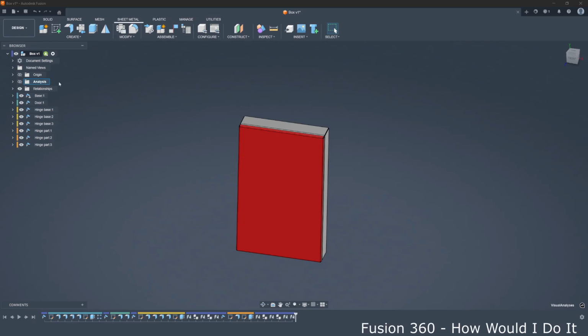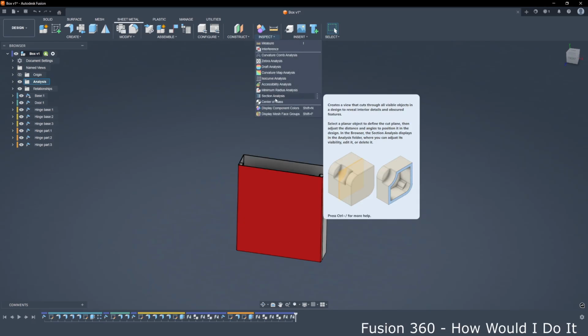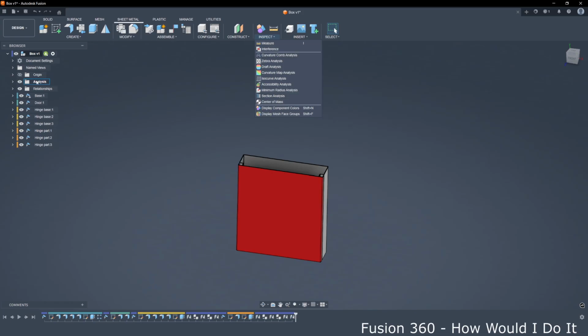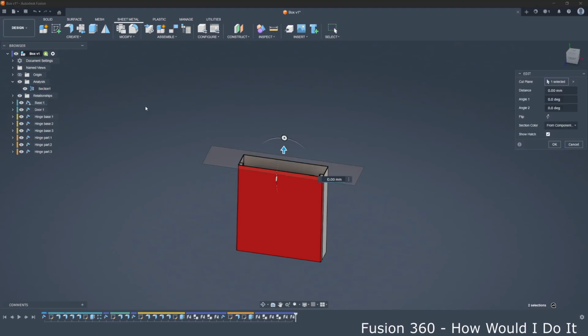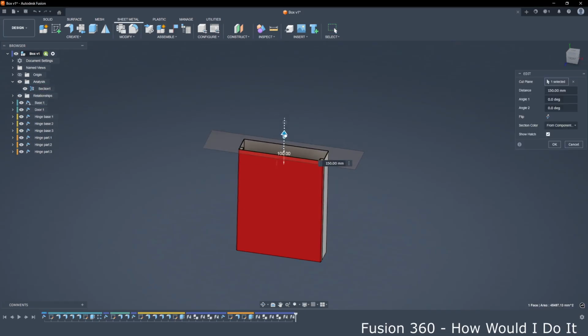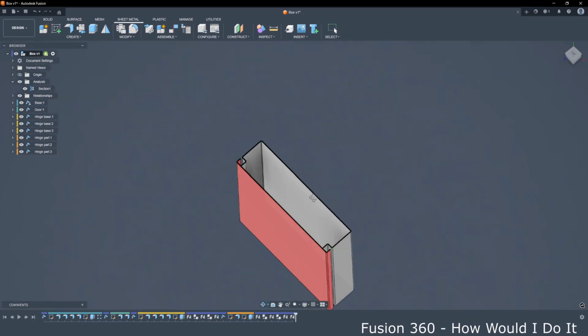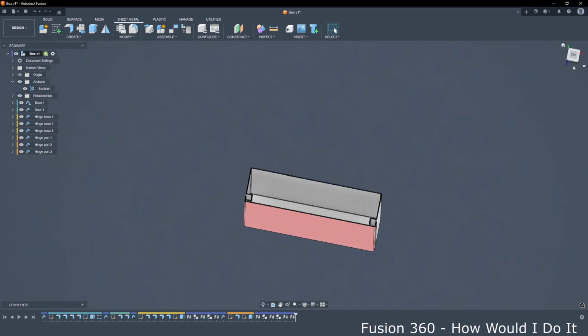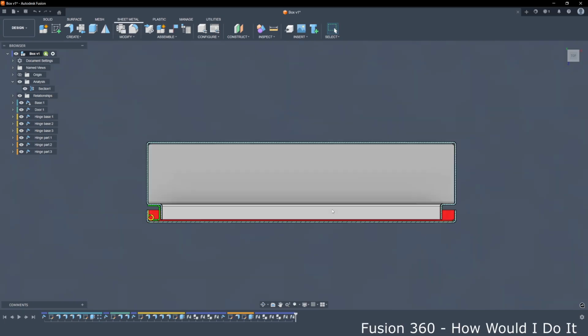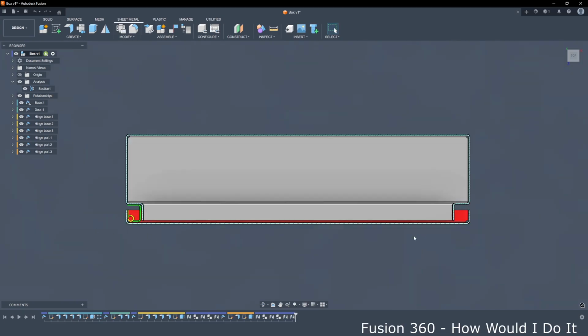Just to mention this analysis, when we applied section analysis, we got this analysis folder where we can see how it looks in section, and we can edit our section, move, rotate, so we can analyze our parts from any angle that we need. Once again, to check, it works okay.